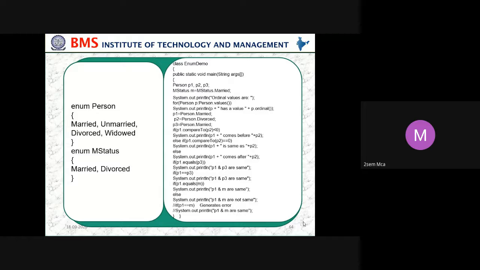If p1 is equal to p3, we are just comparing, so you can see how compareTo is working and how equals is working. How many ways are there to compare two objects, p1 and p2? In p1 we have Person.married, in p2 we have Person.divorced, in p3 we have Person.married.